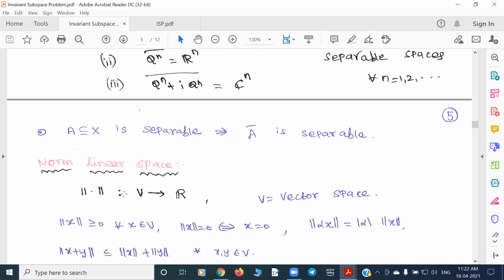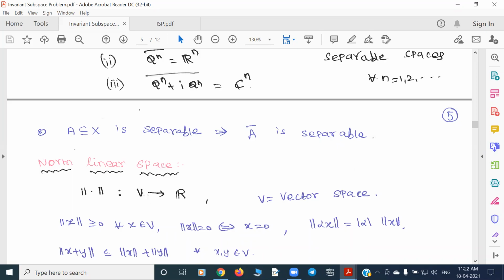So a norm is a function defined on a vector space. For a given vector space over the complex plane or the real line, we are defining a map from V to R. In fact, not to all of R, but to the non-negative real numbers. The property of the map is that the norm of x is always non-negative, so the range is only greater than or equal to 0. And it is 0 if and only if x equals 0. That means for all non-zero elements, it will be strictly positive.